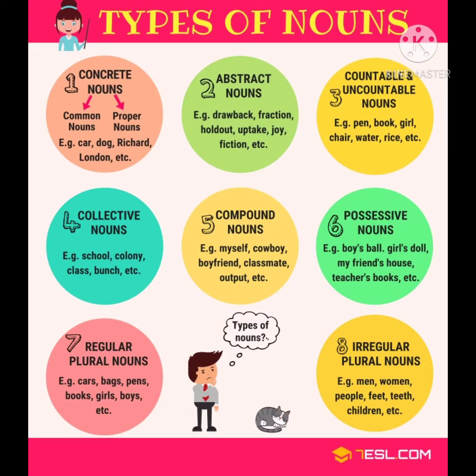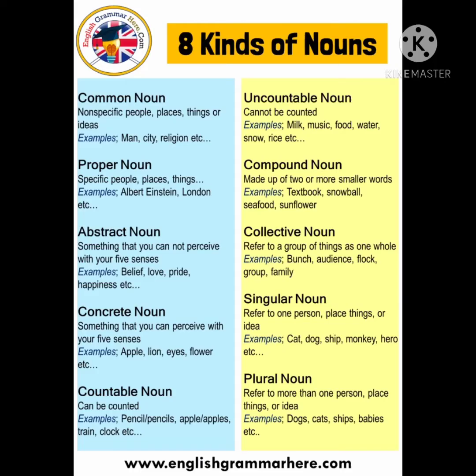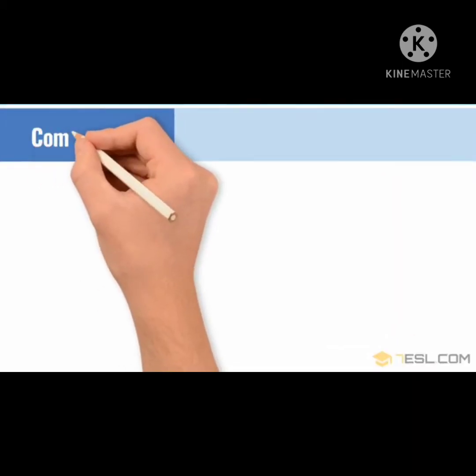There are different kinds of the noun: concrete noun, abstract, countable and uncountable, collective, compound noun, possessive noun, regular, irregular nouns. Here we are going to discuss different kinds and types of the noun with examples and definitions. Dear students, listen very carefully and you have to write the kinds and definitions with 4 to 5 examples on your neat copies. Common noun, proper noun, abstract noun, concrete, countable, uncountable. These are all discussed here.